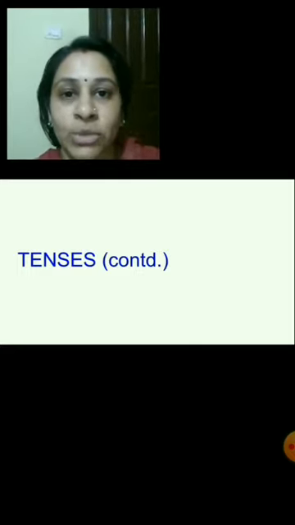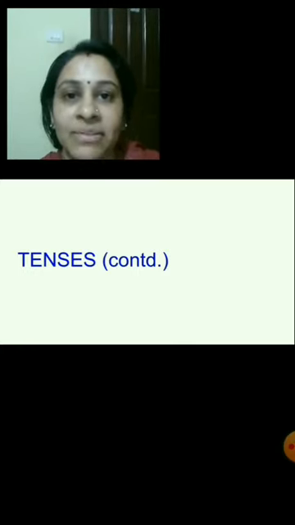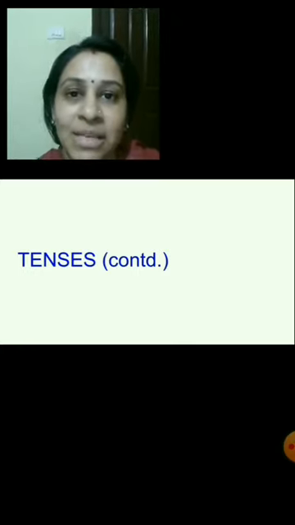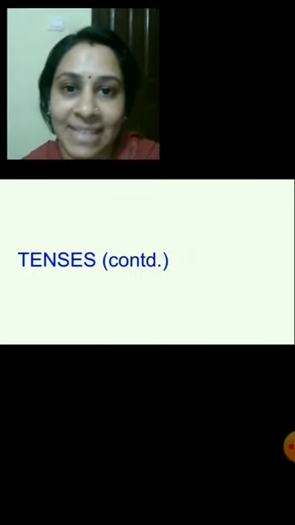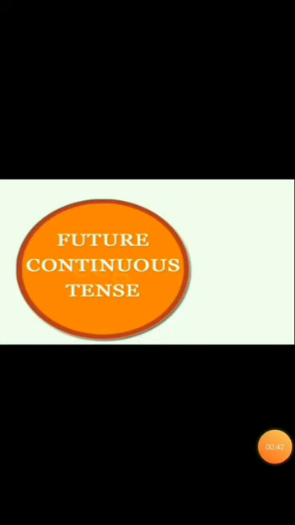Today we are going to continue with the future tenses, and the next topic that we are going to learn in future tense is future continuous tense. Let's take a look at what future continuous tense is. Children, future continuous tense is used to express an event that is expected to take place in the future and which is also expected to continue for a particular duration of time.